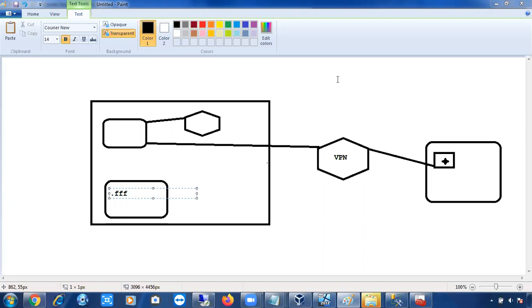Your service account will do all these things. Your service account will read the data from the disk and write the data to the disk. So the service account is very important in SQL Server.